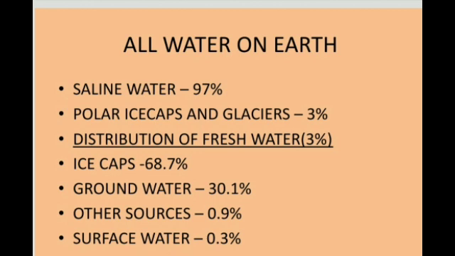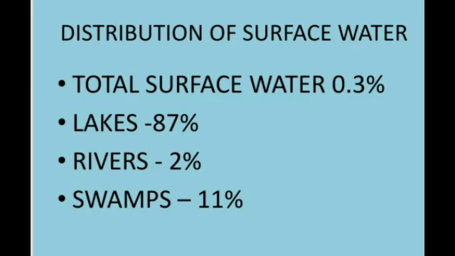That 0.3 percent of surface water alone we can readily get for drinking, cooking and other purposes. So only 0.3 percent we can get readily as drinking water or fresh water. Now let me see how that 0.3 percent of surface water is distributed.